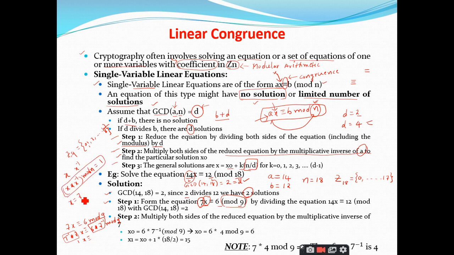For example, let me take 0 first. Let us assume that 0 is the 7 inverse. So 7 times 0 mod 9. What is 7 times 0? 0, sir. 0 mod 9 is 0, which is not 1, so 0 is not the inverse of 7.